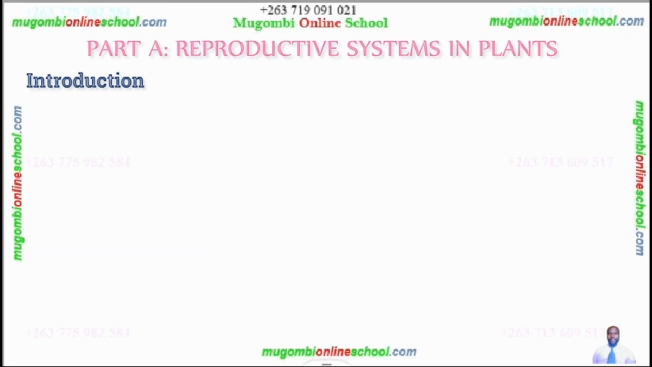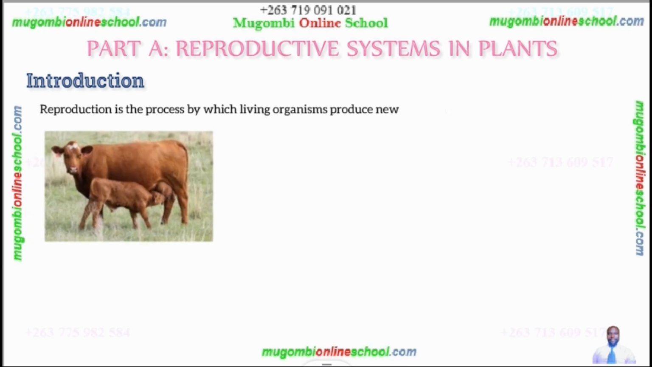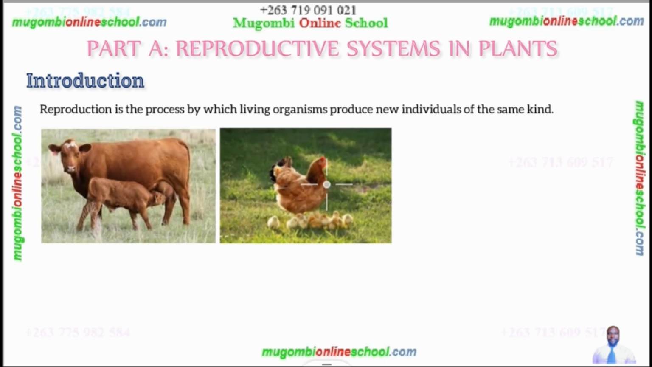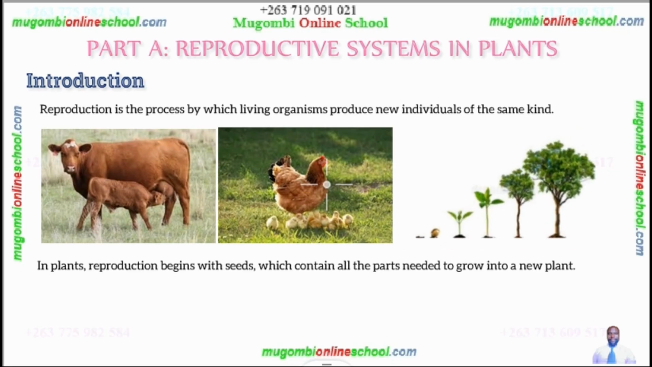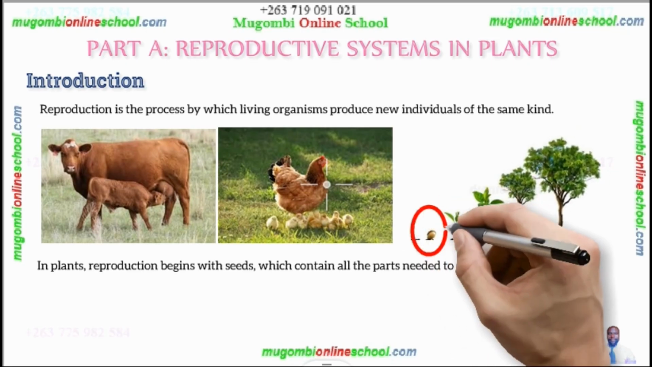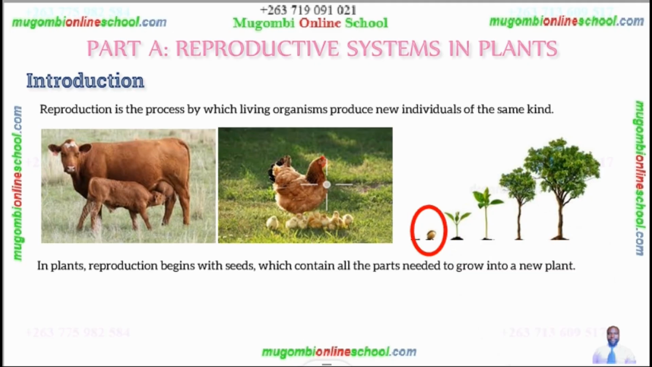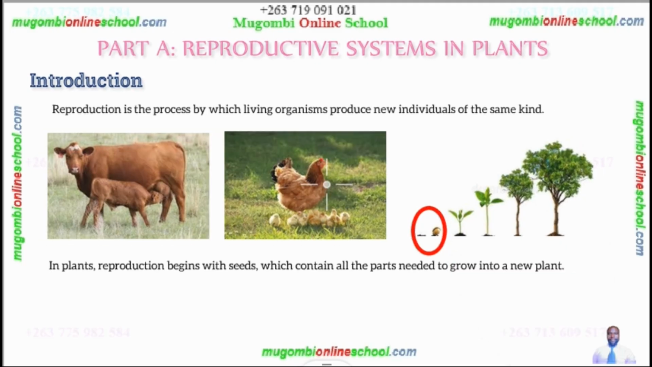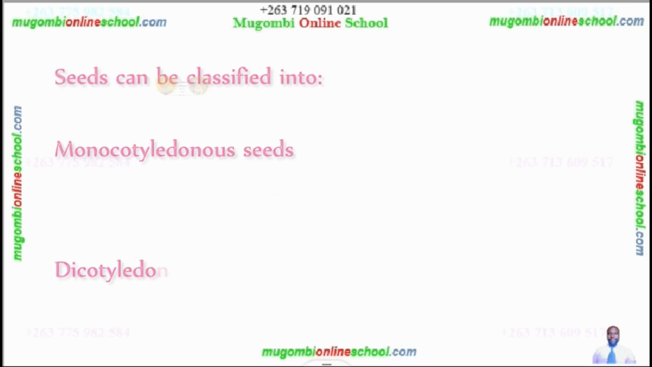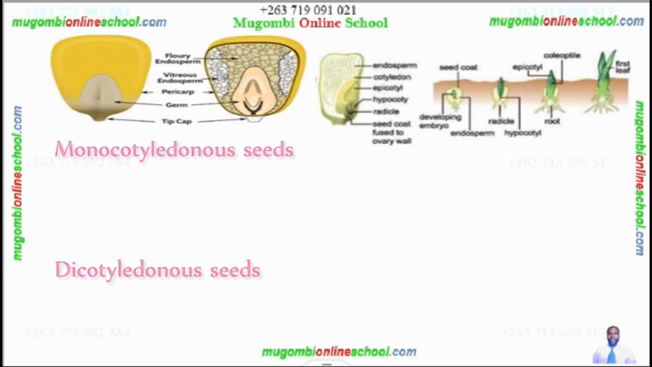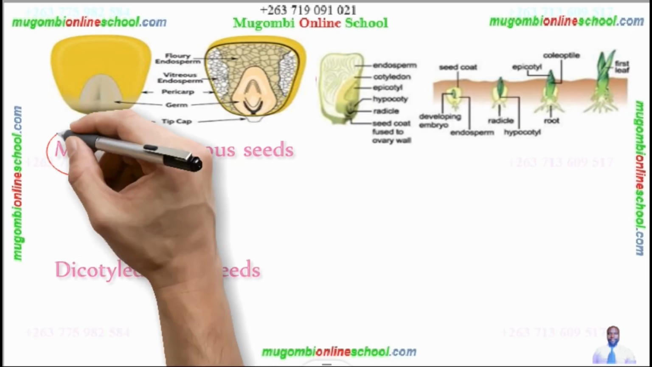Reproductive systems in plants. Introduction. Reproduction is the process by which living organisms produce new individuals of the same kind. In plants, reproduction begins with the seeds, which contain all parts needed to grow into a new plant. Seeds can be classified into monocotyledonous seeds as well as dicotyledonous seeds.